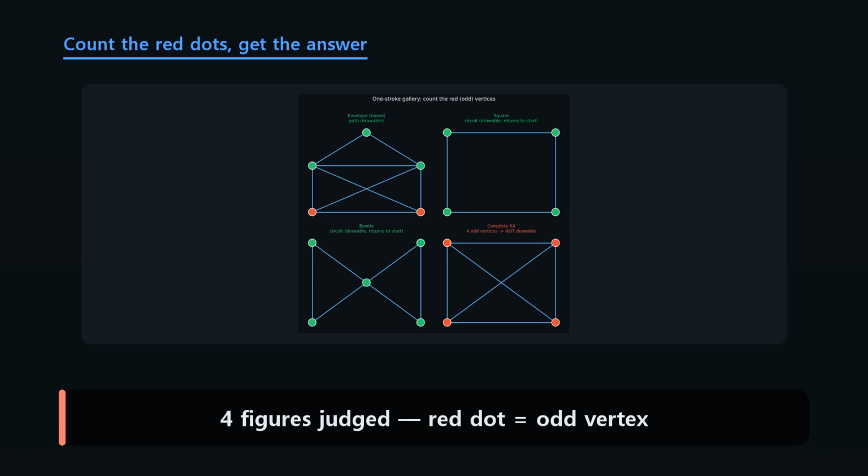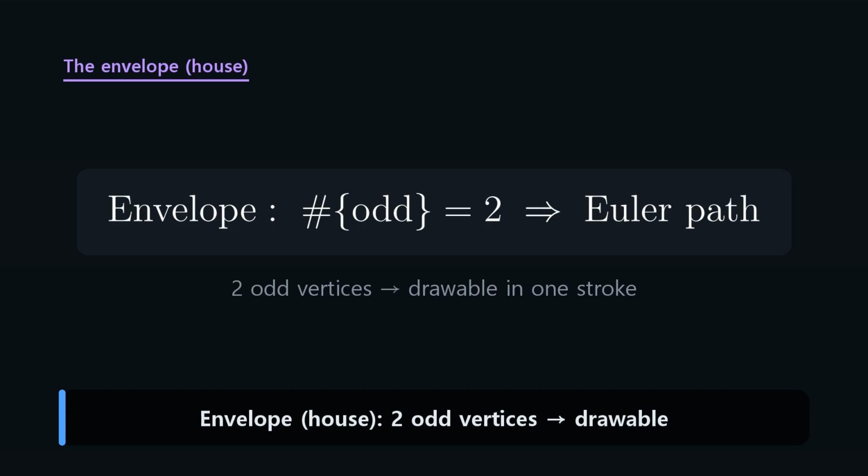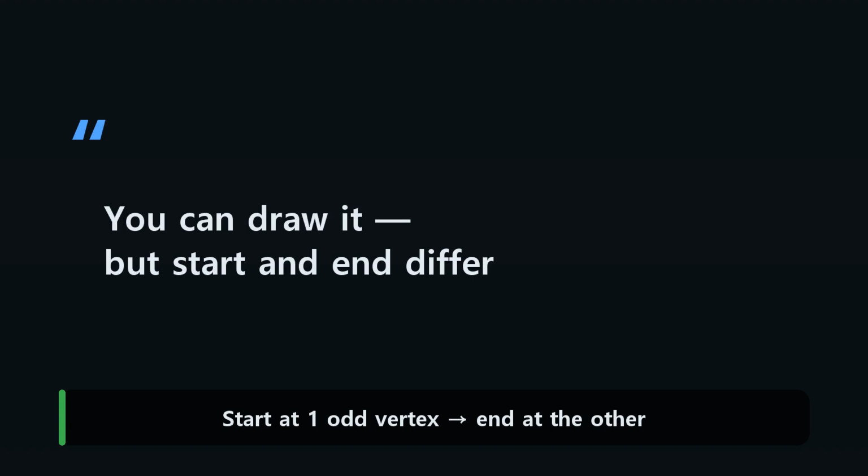Let's judge 4 famous figures at once. The red dots are the odd vertices. First, the envelope, the little house shape. It has 2 odd vertices so it can be drawn. But you can't get back to where you started. You begin at one odd vertex and end at the other.